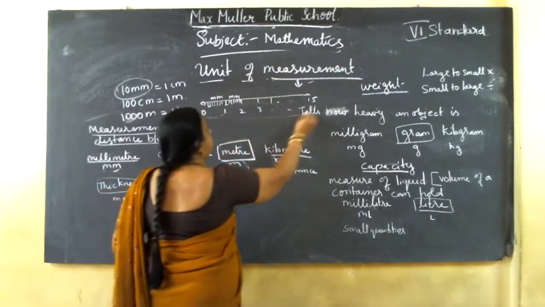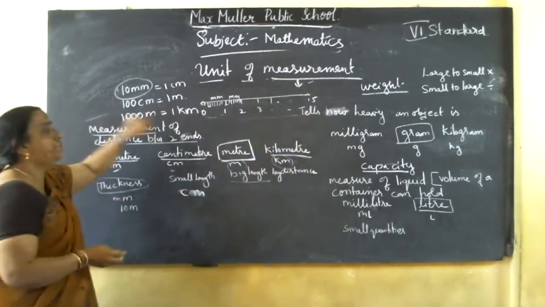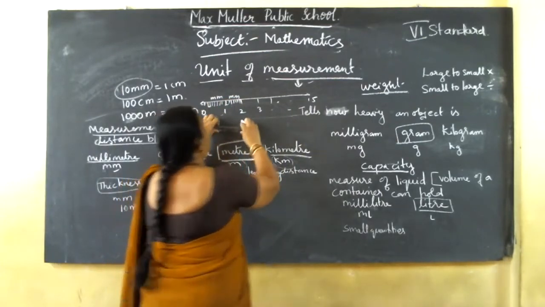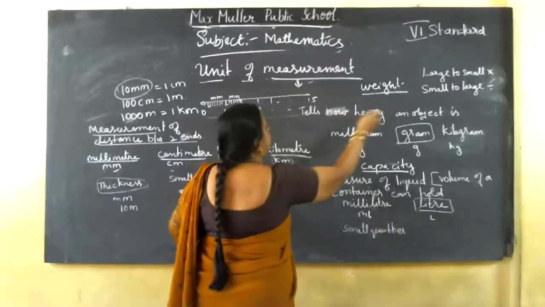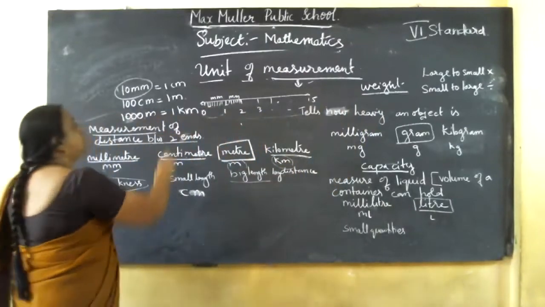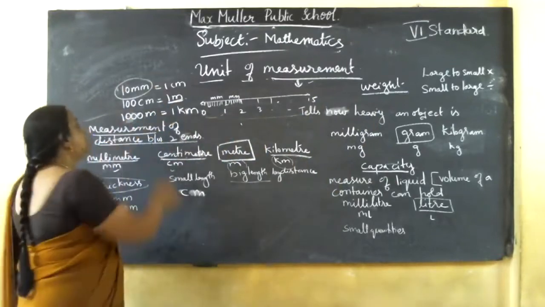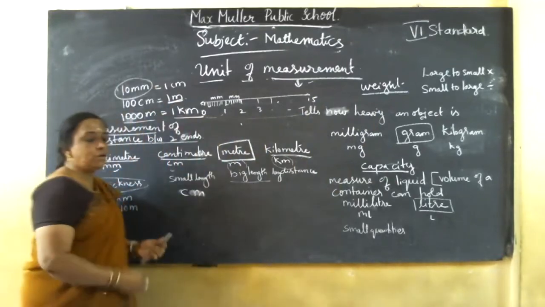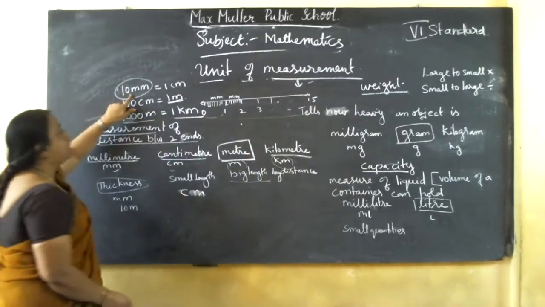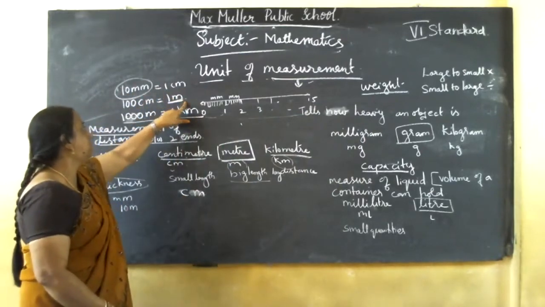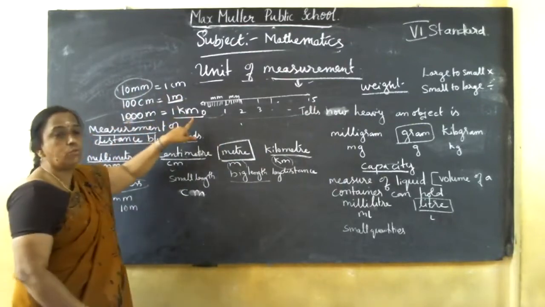Like this, 100 centimeter. See here, the scale is 15 centimeters, then 15, 30, 60, like that. 100 centimeter equal to 1 meter. Okay, 1000 meter equal to 1 kilometer. Got it? 10 mm equal to 1 centimeter, 100 centimeter equal to 1 meter, 1000 meter equal to 1 kilometer.